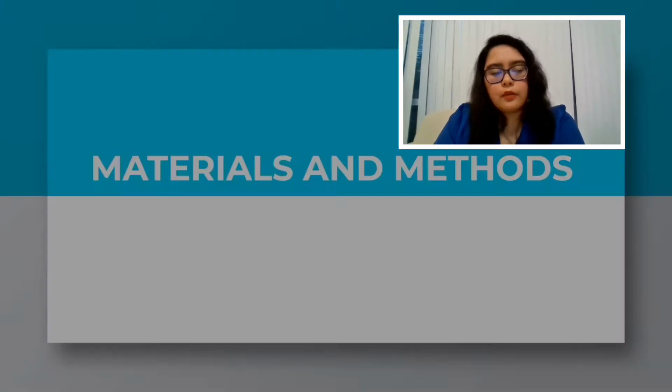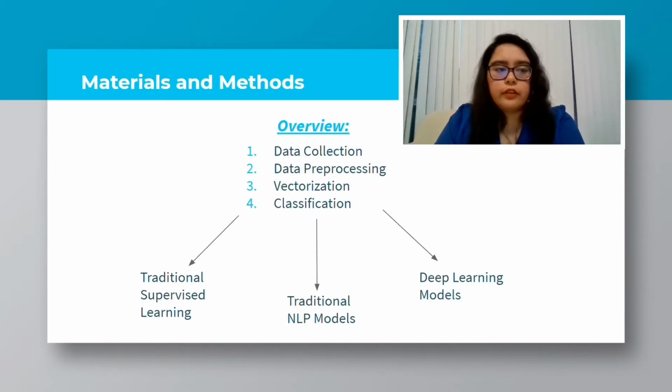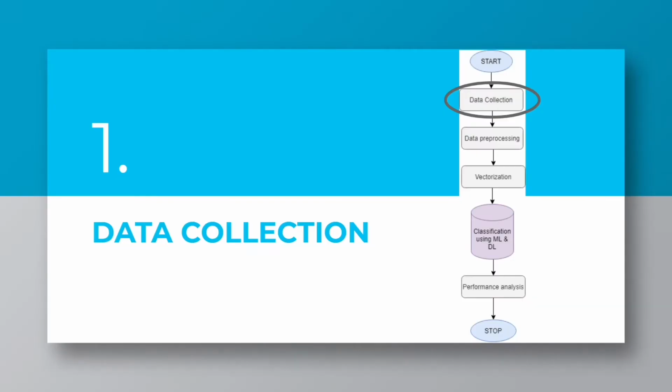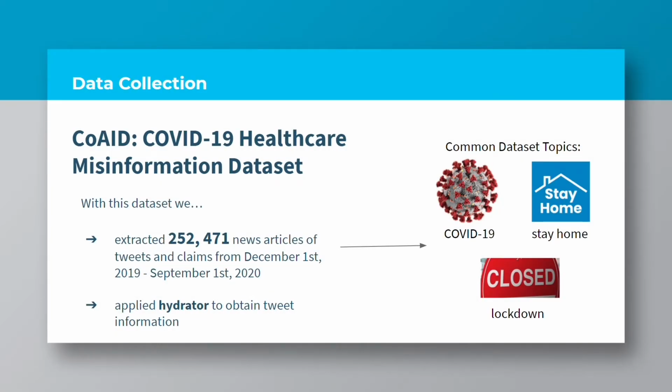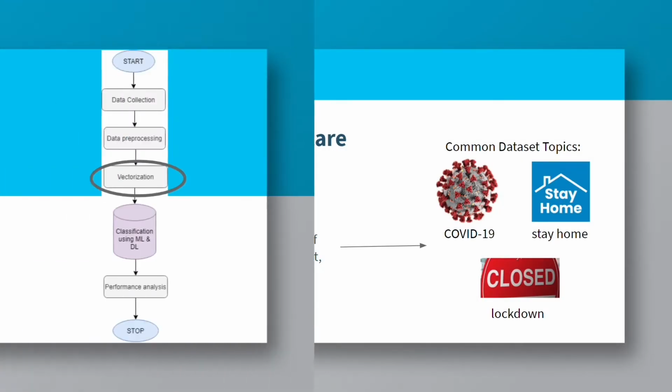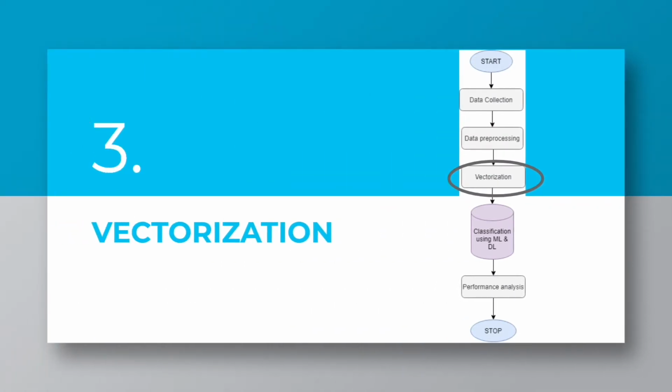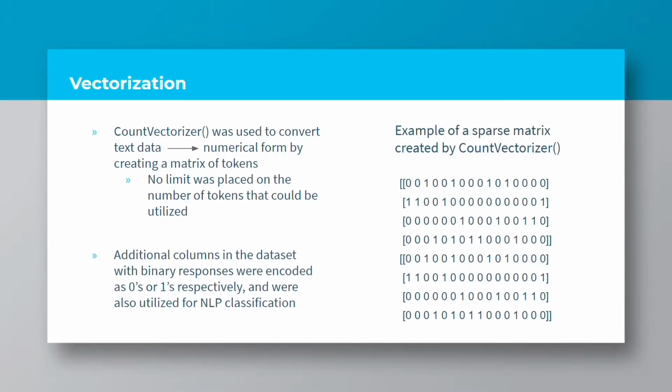In this slide, we can see the overview for the materials and methods, starting from data collection, data pre-processing, vectorization, and classification. We chose the COVID-19 healthcare misinformation dataset for our classification model. Vectorization. The next step was to convert the text data into numerical form. And for this, there were two methods employed.